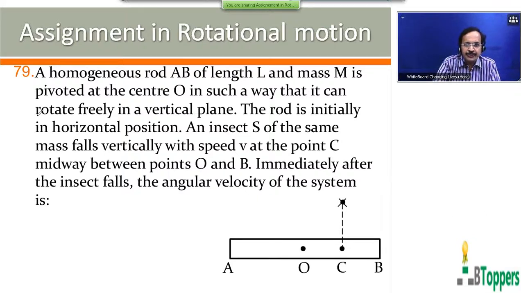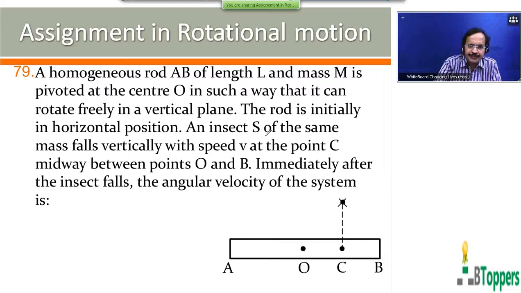So I am going to read out question number 79. A homogeneous rod AB of length L and mass M is pivoted at the center O in such a way that it can rotate freely in a vertical plane. The rod is initially in the horizontal position.